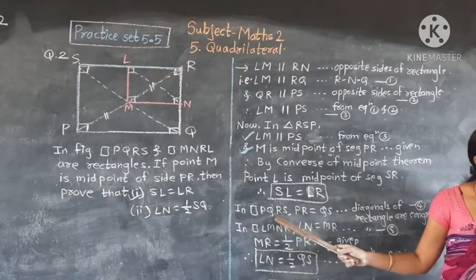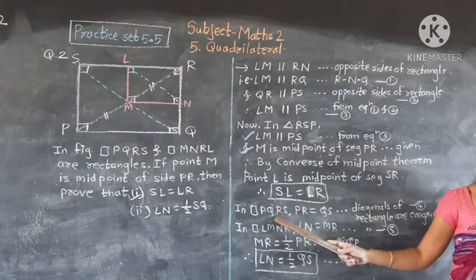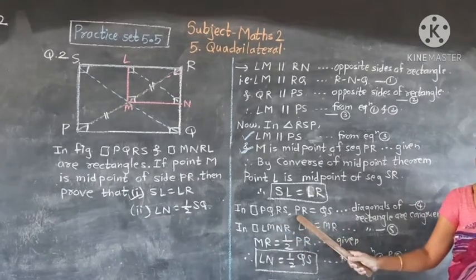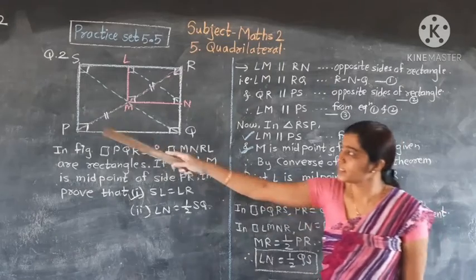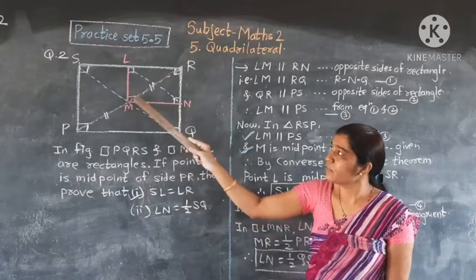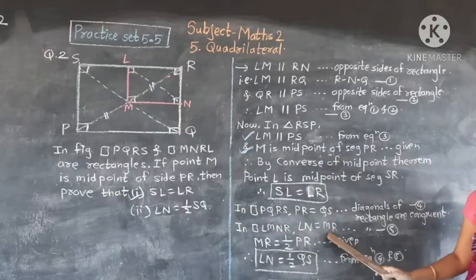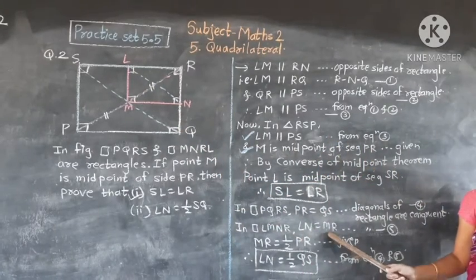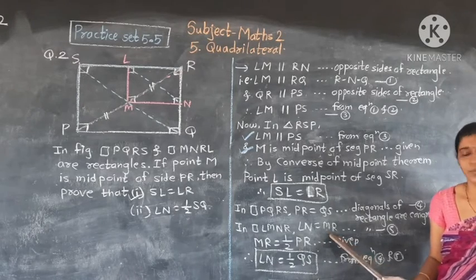And now for the second, LN is equal to half SQ. We use the property of rectangle: diagonals of a rectangle are congruent. Therefore, PR is equal to QS, and LN is equal to MR. We use the property of rectangle that diagonals of a rectangle are congruent.